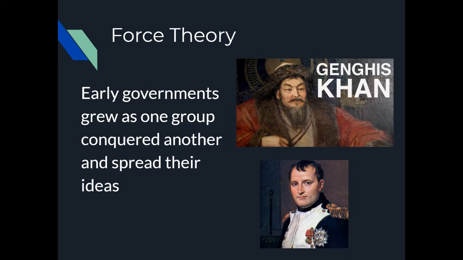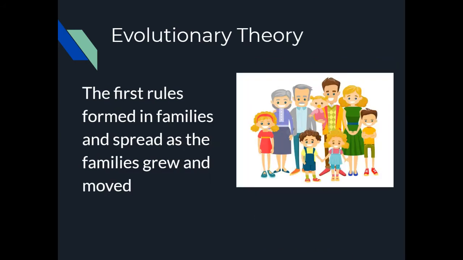Think of examples of global conquerors, like Genghis Khan, who in the 1100s unified many of the nomadic tribes in northeast Asia. Or think about Napoleon, the French leader who conquered a decent amount of territory in Europe in the early 1800s. As they conquered other areas, they spread their ideas upon the people they were conquering. Thus, government began to spread.